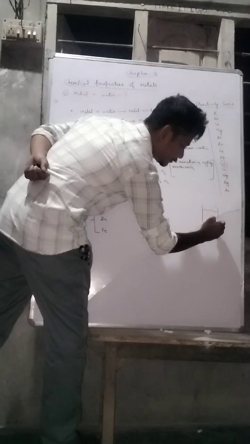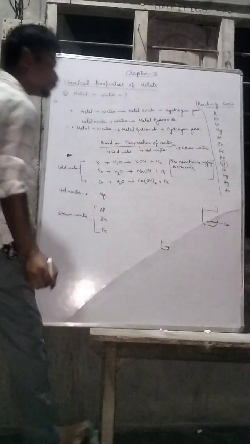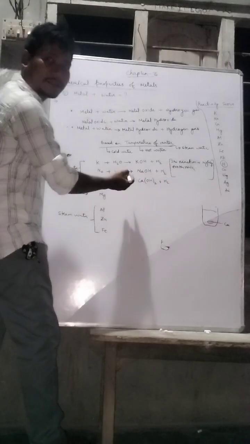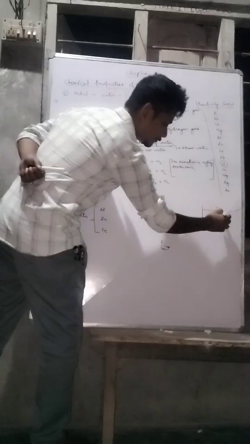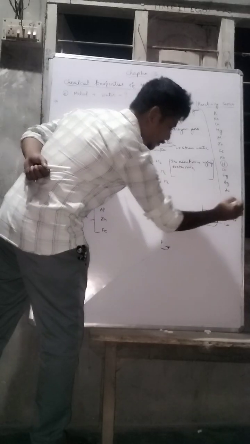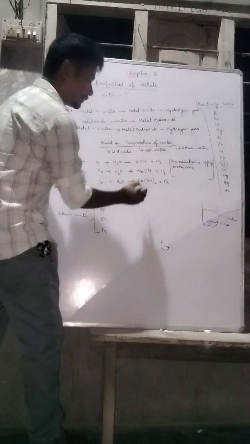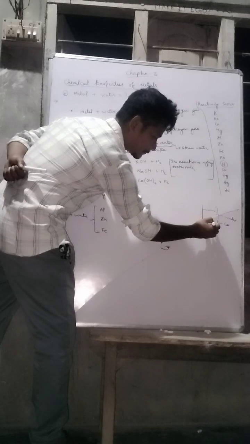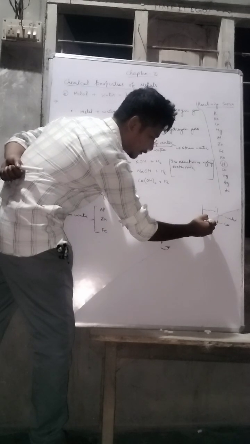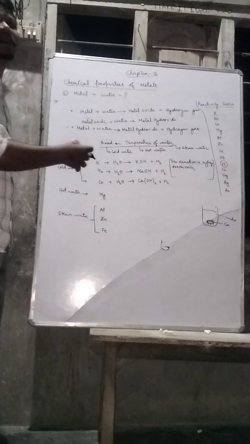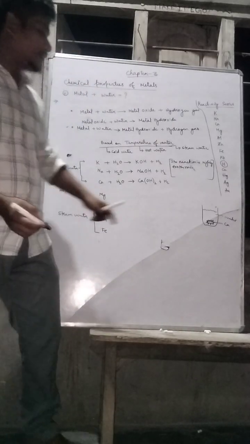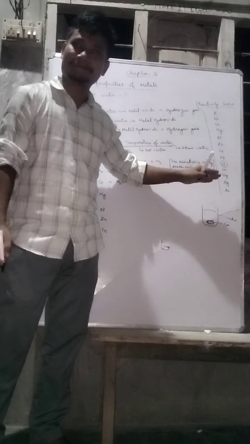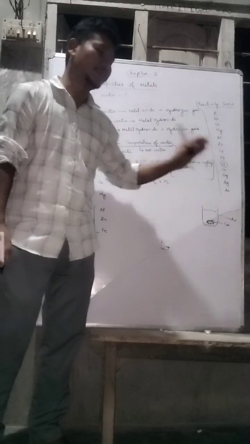During the reaction, when we dip the calcium metal, the hydrogen gas which is produced will attach to the calcium metal. As a result, the calcium metal will start floating on the surface of the water. Okay, it will start floating.